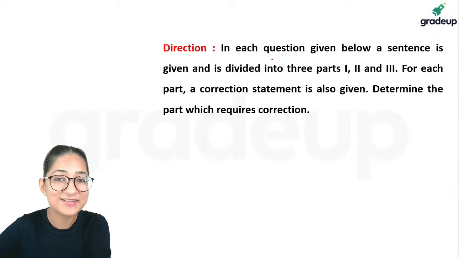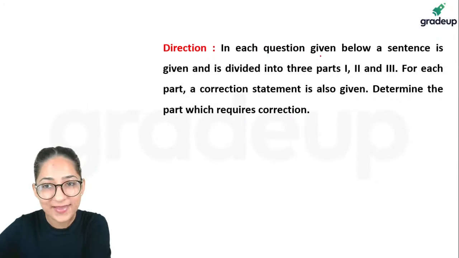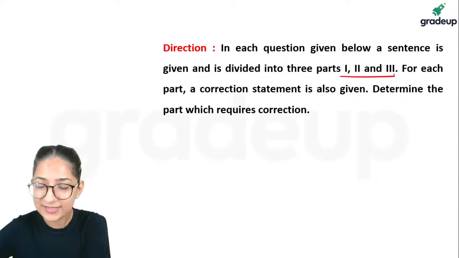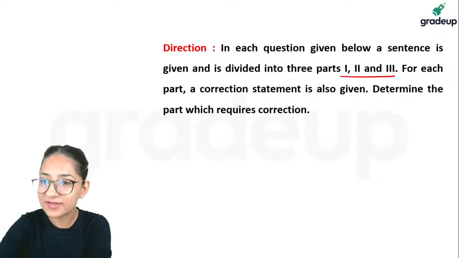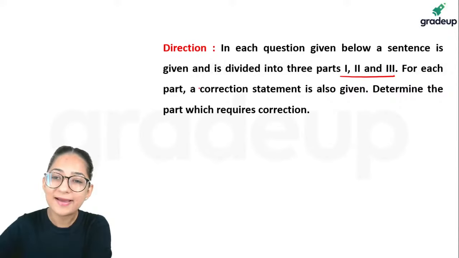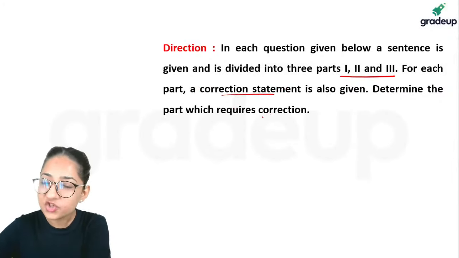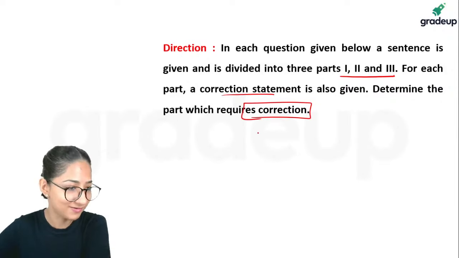I'm going to read the directions once again. In each question given below, a sentence is given, divided into 3 parts, guys, as we saw in the previous one. For each part, a correction statement is also given. You have to determine which part requires that correction.